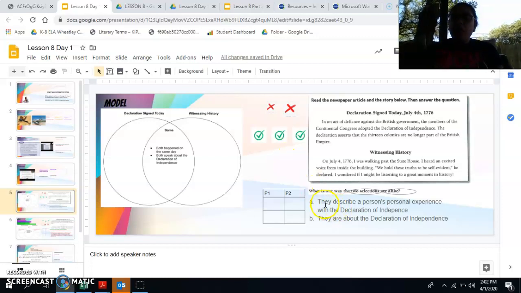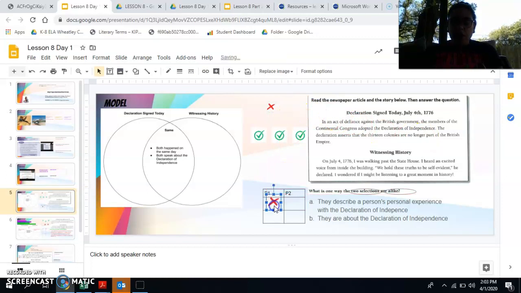It says, they describe a person's personal experience with the Declaration of Independence. So I'm going to go to my first passage. And if I look here, it's just giving us information and facts. The author's purpose of this passage is actually just to tell me information. So it's not giving me a personal experience. So I'm going to put an X for passage 1.